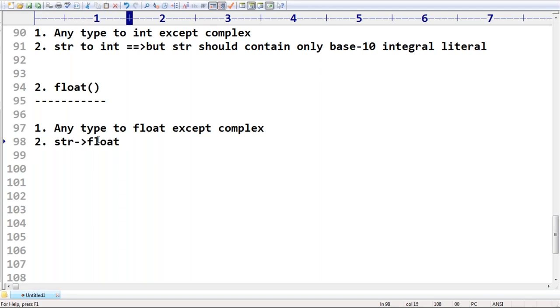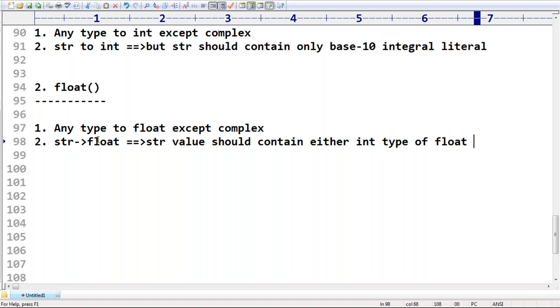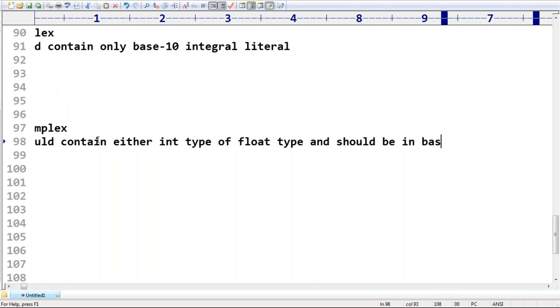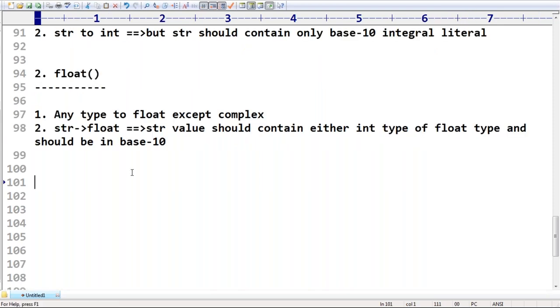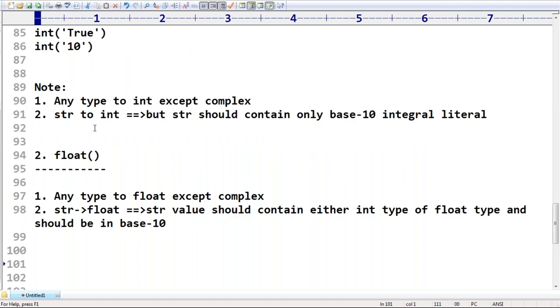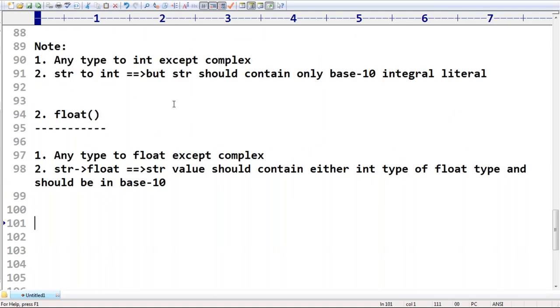If you want to convert string to float, compulsorily the str value should contain either an int type or a float type, and should be in base 10. Remember that. That's all, simple rules. How you can use float? These typecasting functions we very commonly use in our regular day-to-day coding.